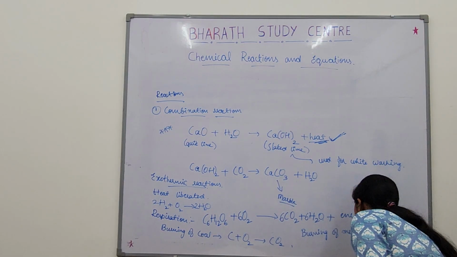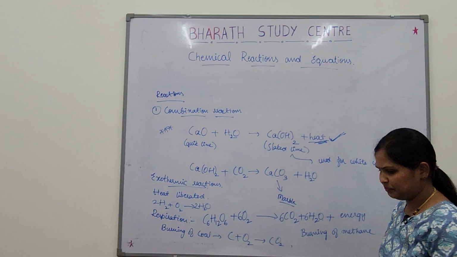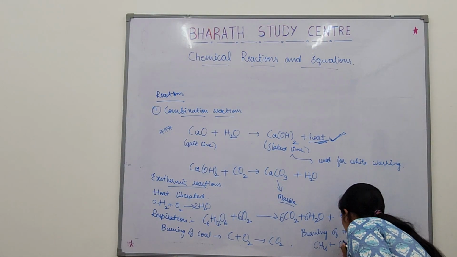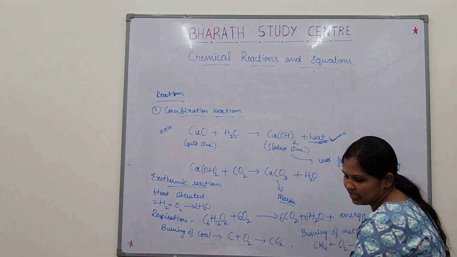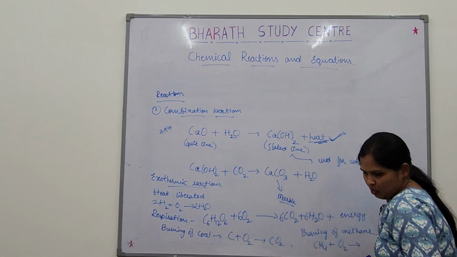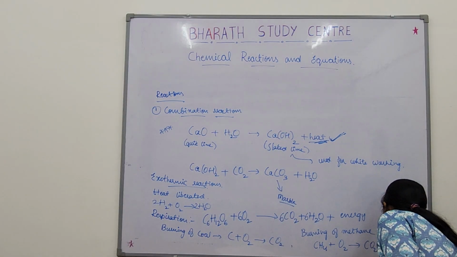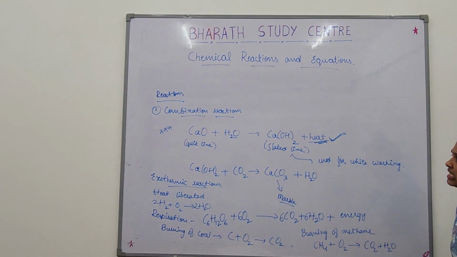Methane formula is CH4, burning with oxygen, it will give carbon dioxide and water, CO2 and water. So these are all the examples of exothermic reaction.